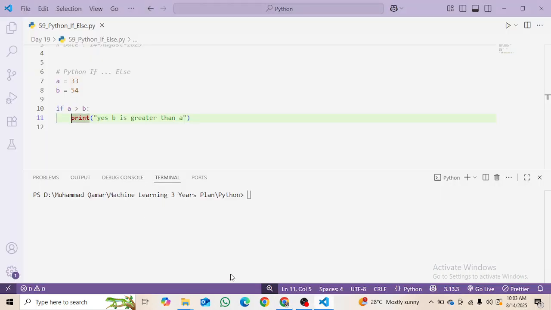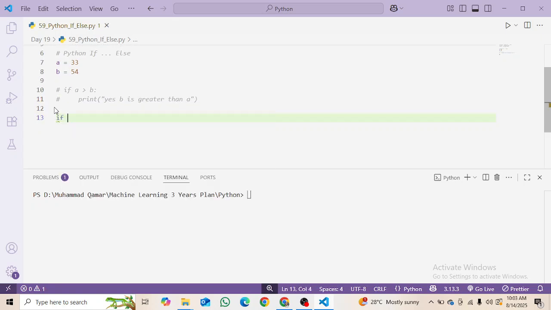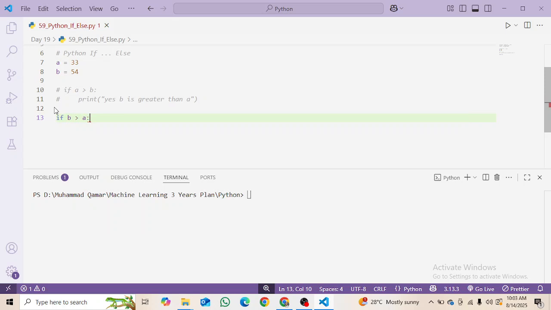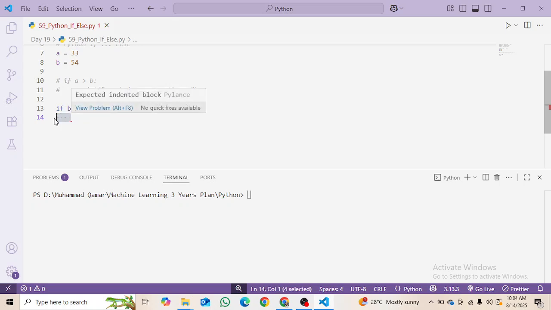Okay, so let's check it out. Let's make the earlier code a comment first of all. Then I am using if b is greater than a, which is correct, which is true. Then I am using indentation. By default it is giving an indentation of 4 spaces, but what if I remove this indentation? You can see here it is giving a red mark, which means that it has an error.